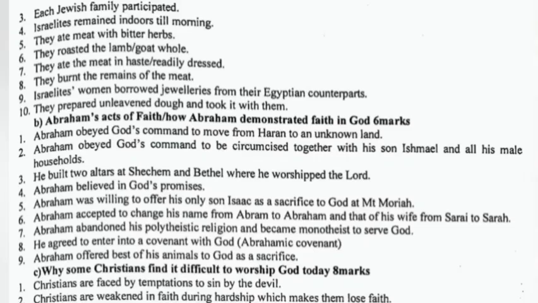They roasted the lamb whole. They ate the meat without yeast. They burned the remains of the meat. Israelite women borrowed jewelry from their Egyptian counterparts. They prepared unleavened dough and took it with them.